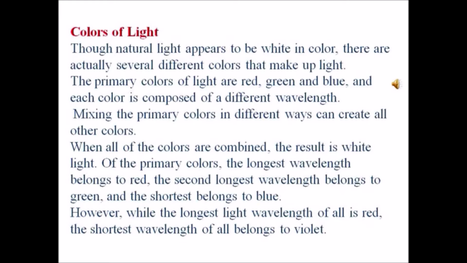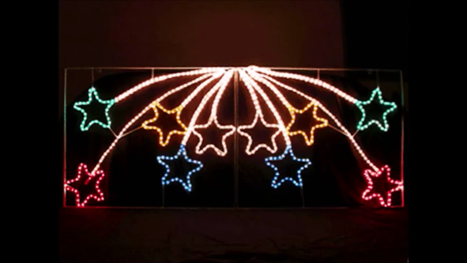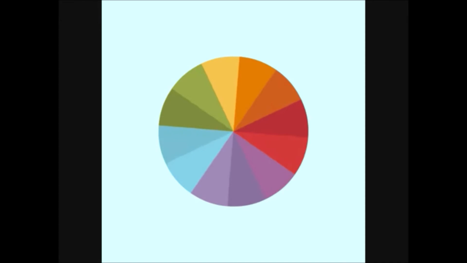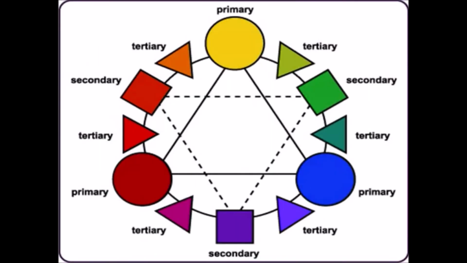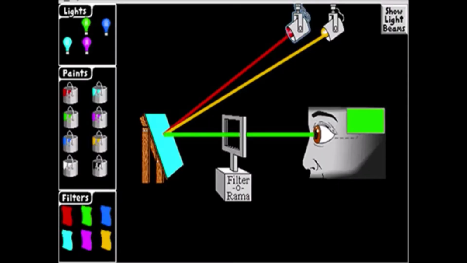Colors of light. Though natural light appears to be white in color, there are actually several different colors that make up light. The primary colors of light are red, green and blue, and each color is composed of a different wavelength. Mixing the primary colors in different ways can create all other colors. When all of the colors are combined, the result is white light.